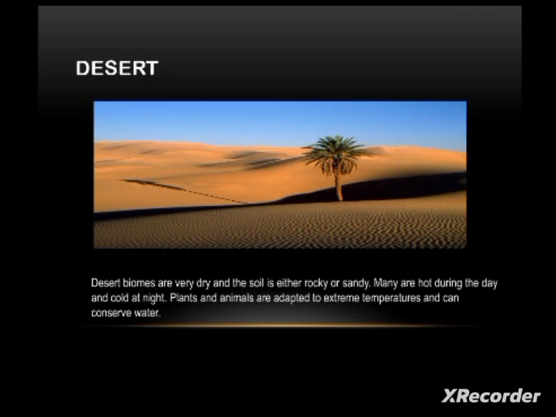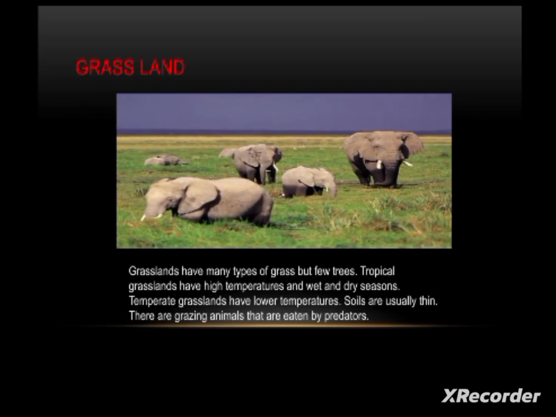Okay students, by looking at this picture, you can observe how both the plants and animals are adapted to their extreme temperatures and how they can conserve water. Yes students, the next type of biome is grassland.